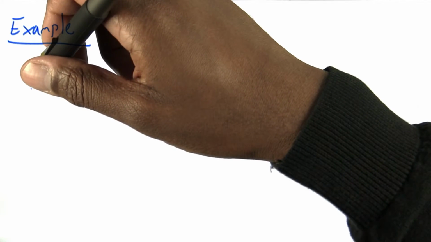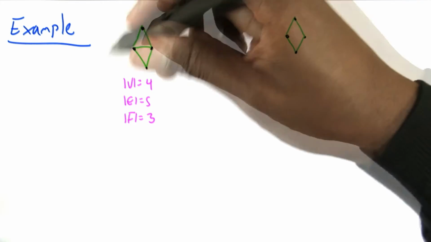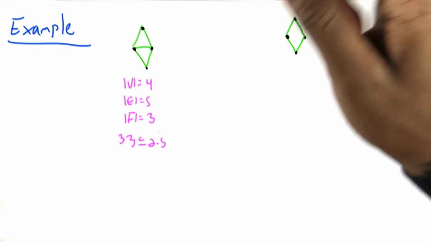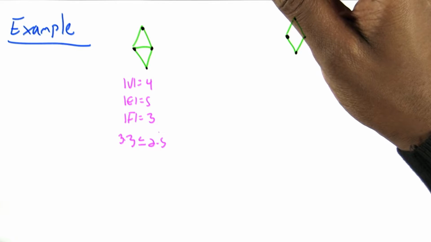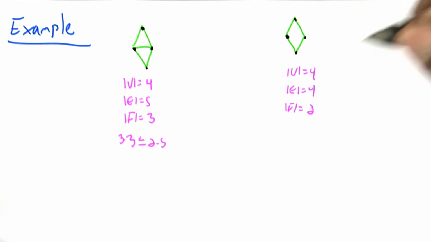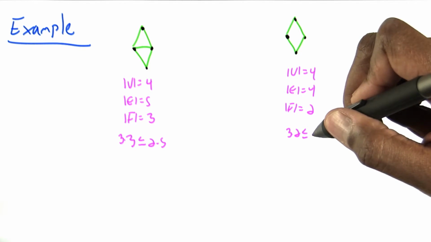Let's look at an example. We have 4 vertices, 5 edges, and 3 faces. We do clearly have some triangles. 3 times 3 is less than or equal to 2 times 5, which is 10. Here we have no triangles. 4 vertices, 4 edges, 2 faces, and 6 is less than or equal to 8.